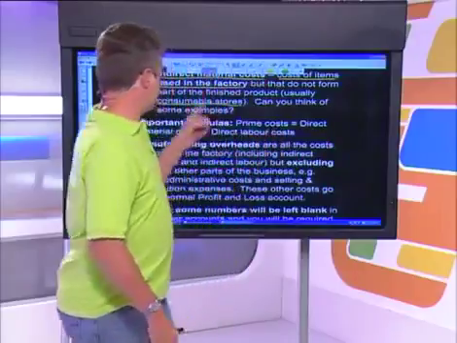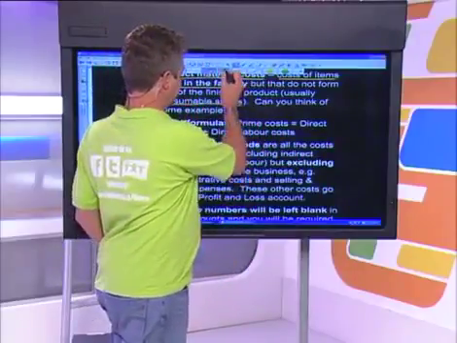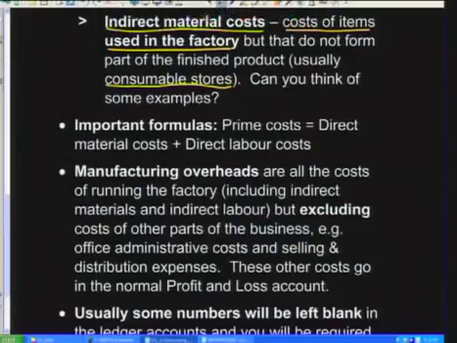Thanks very much, Tebogo. So I asked you before the break, mindsetters, to think of some examples of indirect materials. Remember we said before that our indirect materials were items that are used in the factory but that do not form part of the finished product. So it's got to be something that gets used up in the factory but isn't part of the product that we are selling. I'm sure you've thought of some examples.